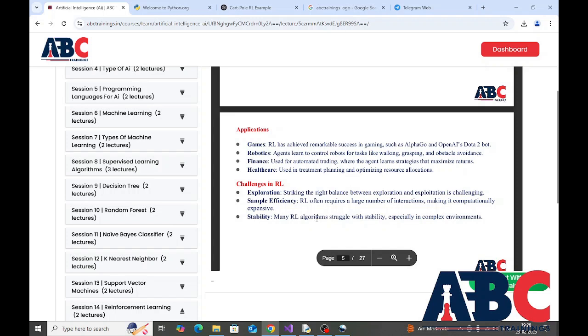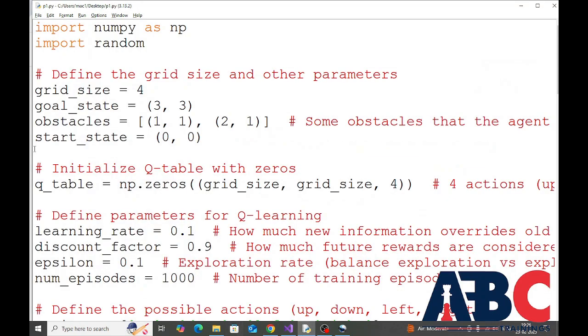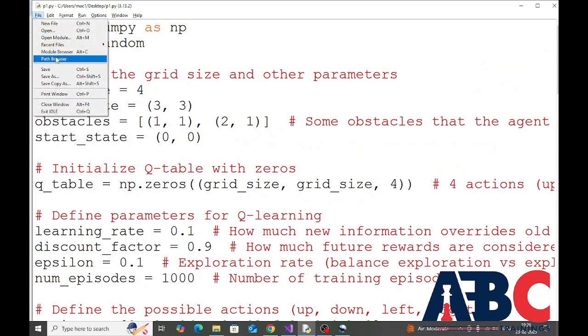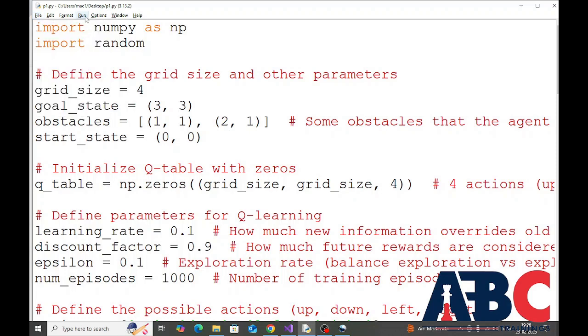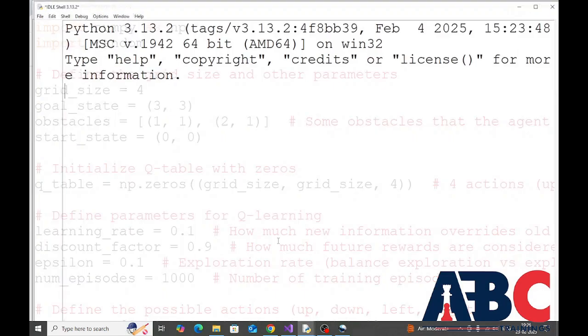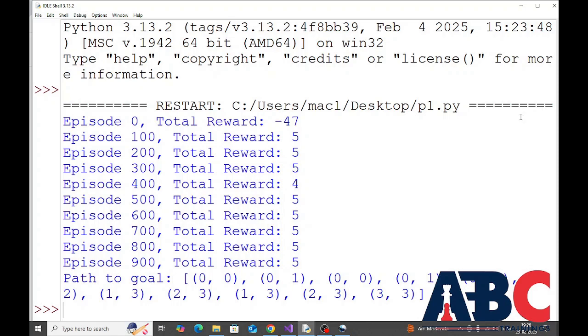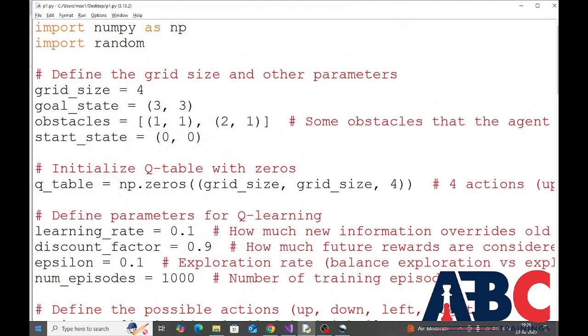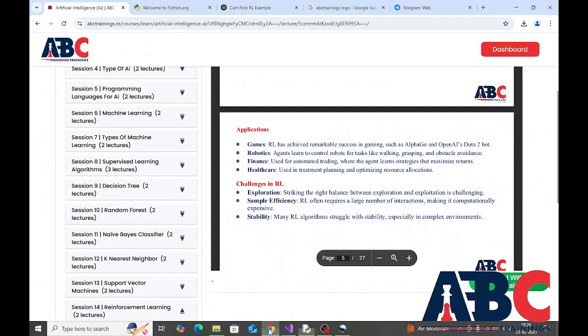So now let me demonstrate a Python program in which I have implemented reinforcement learning. So this is the Python program. Firstly, let me execute this particular Python program. Now let me explain, or let me break down, this Python program in which I have implemented reinforcement learning.